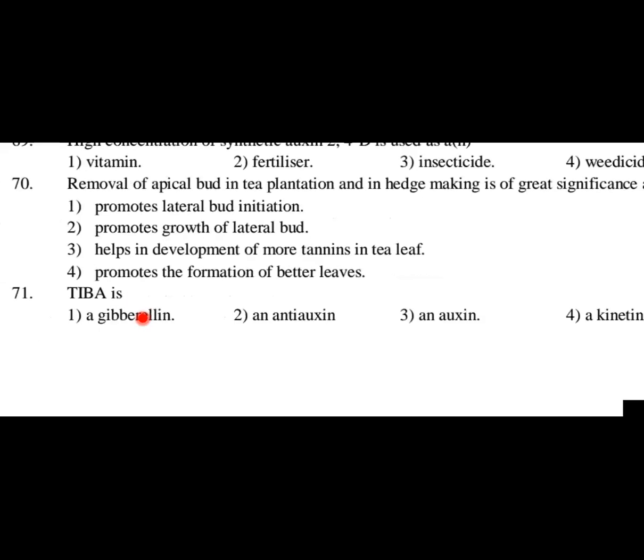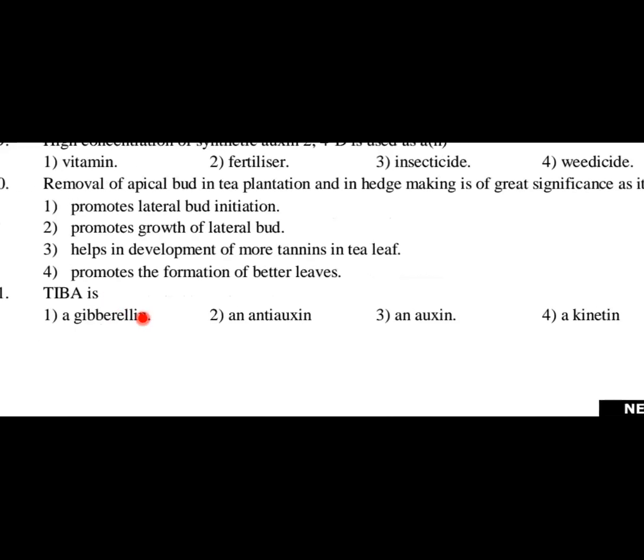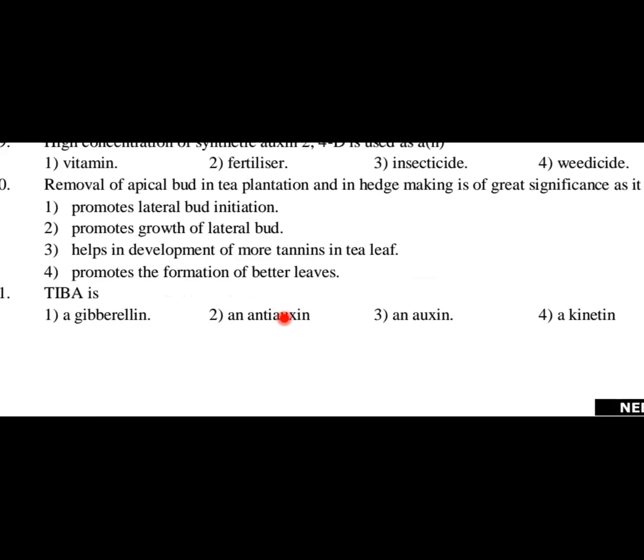Next question, TIBA is, okay, TIBA is gibberellic acid, an antiauxin, an auxin, and kinetin. What is this TIBA? TIBA is nothing but 2,3,5 triiodobenzoic acid, and it functions as an antiauxin. Option number 2 is the answer. It is given to suppress the effect of auxins, hence it acts as an antiauxin. Okay. Now, let us go to the next question.